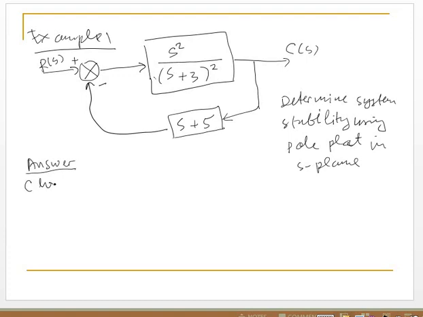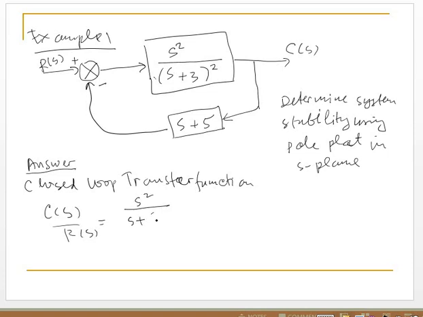C(s) over R(s) is equal to S squared over (S plus 3) squared, all over 1 plus S squared over (S plus 3) squared multiplied by (S plus 5).